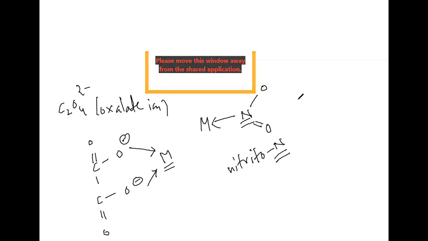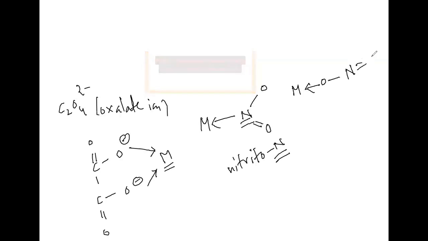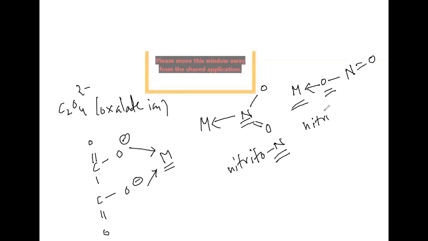Suppose M is attached to oxygen, nitrogen, double bond oxygen. If O is attached to form the coordinate covalent bond, that is nitrito-O. This one we call an ambidentate ligand. What do we call?